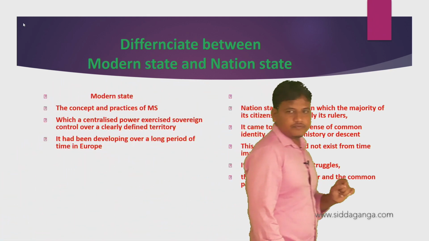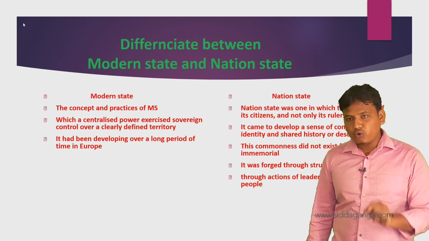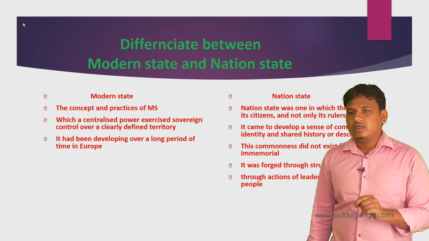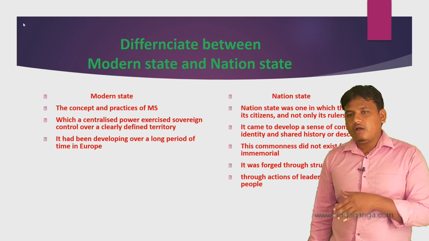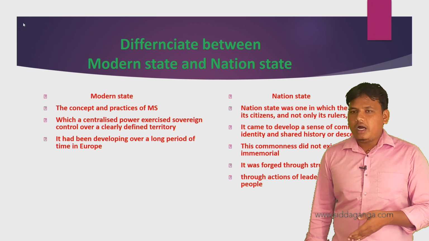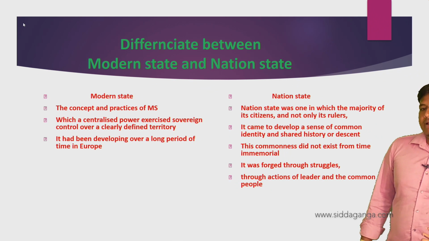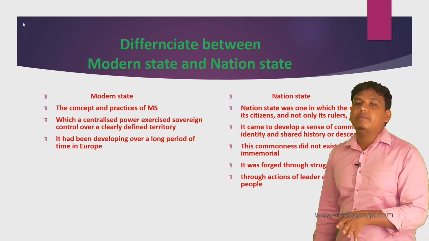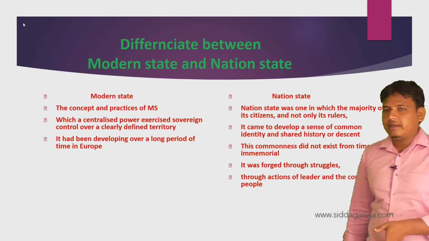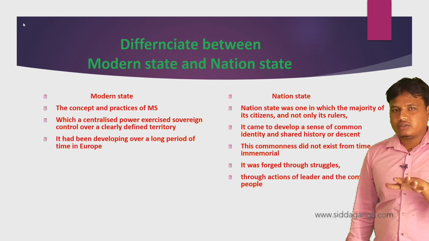There were a number of leaders: Robespierre, Danton, Montesquieu, Voltaire, Rousseau in the French Revolution. When we come to Germany, Otto von Bismarck, and when we come to Italy, Giuseppe Mazzini, Count Cavour, Victor Emmanuel, and the common people. The nation state was prepared by the actions of leaders and the common people. These are the differences for a 2 marks or 3 marks question.